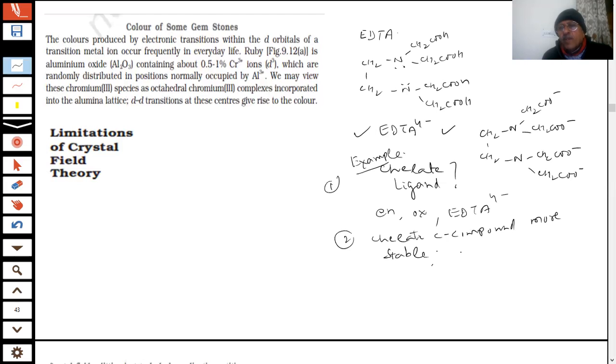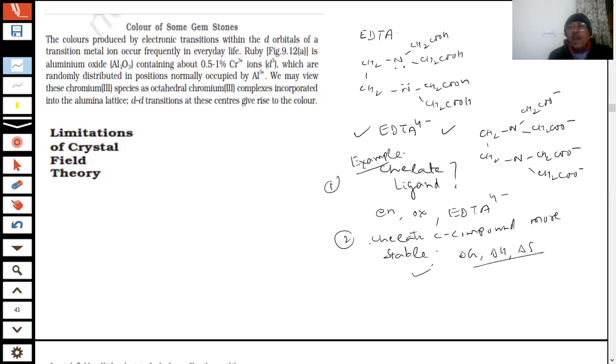Yes, then what happens? We can explain it by thermodynamic stability also, with delta H and delta S, students. In this case there will be an increase in entropy, and the Gibbs free energy will decrease and the compound will become more stable.